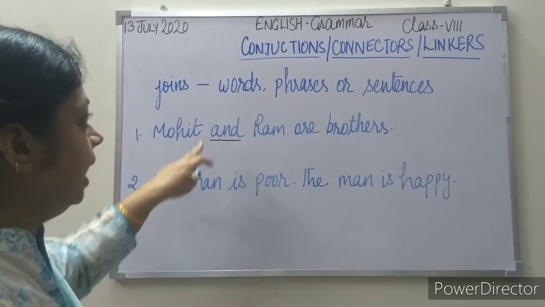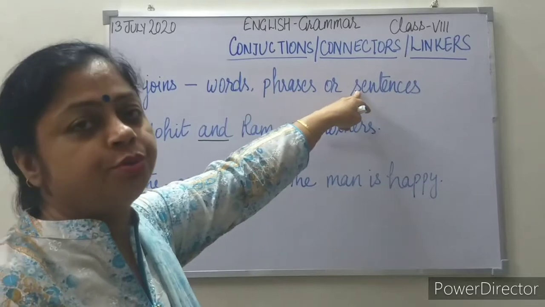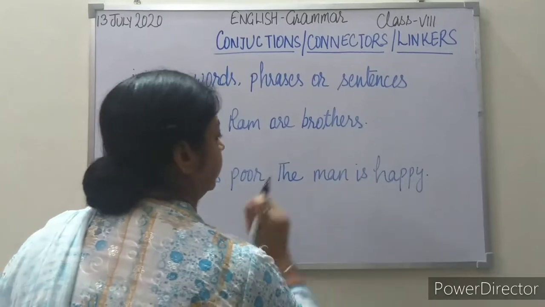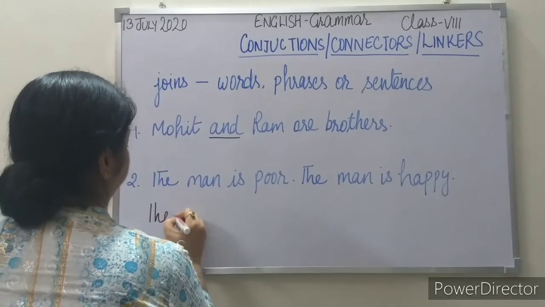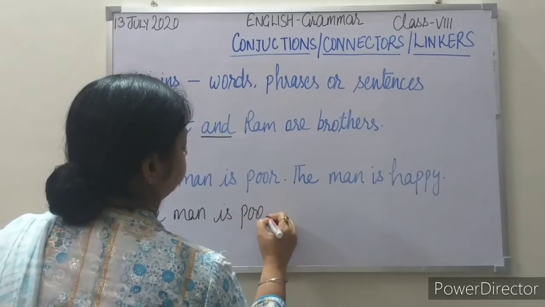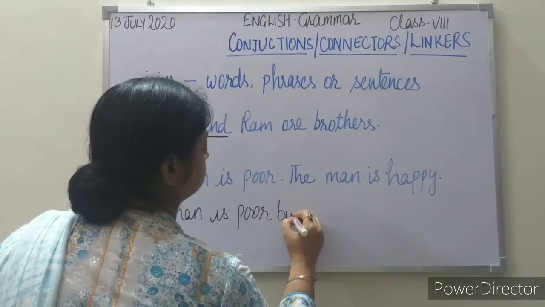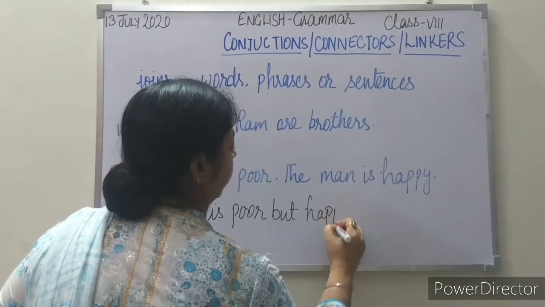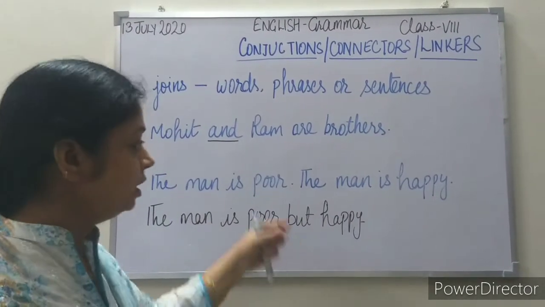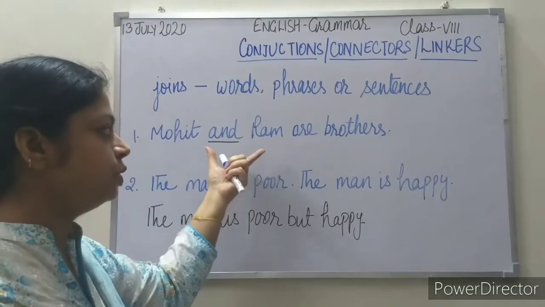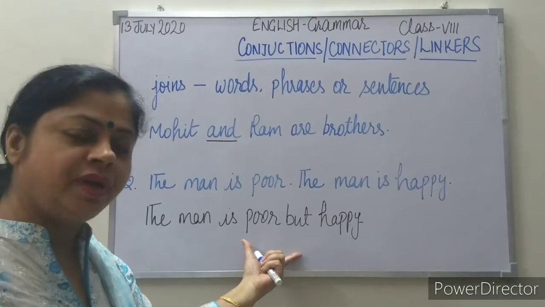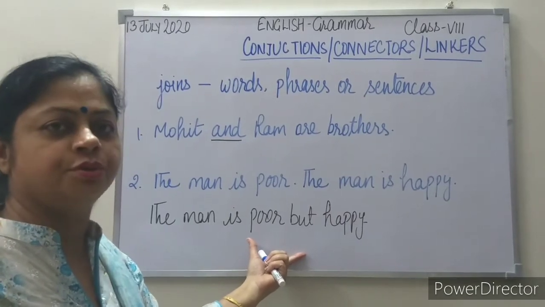See the second example. I told you that it can join two sentences. The man is poor, that is one sentence. The man is happy, that is another sentence. See how I am joining them with the use of a conjunction. The man is poor but happy. So this way we can join with the use of conjunctions. Two words can be joined, and two sentences can be joined by the use of conjunctions. That is why they are also called joining words.